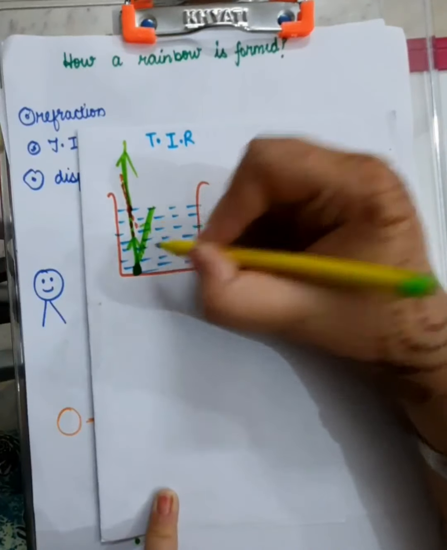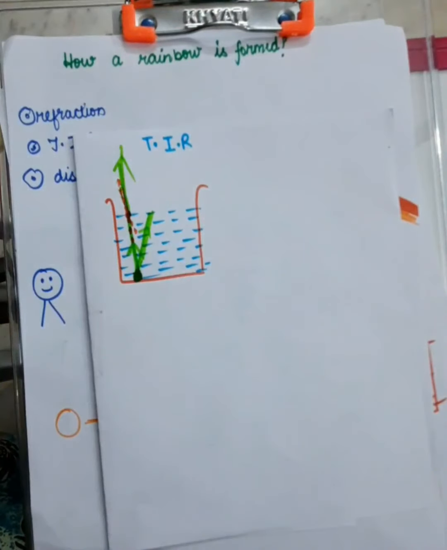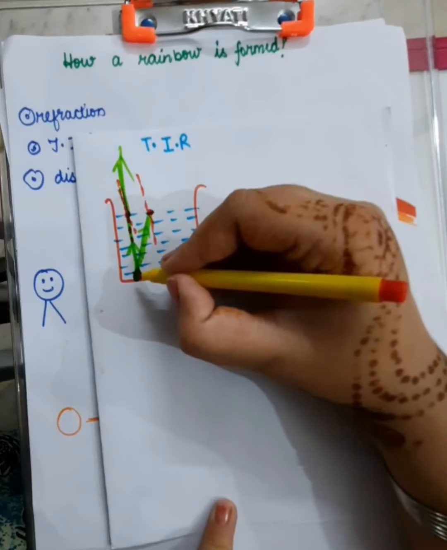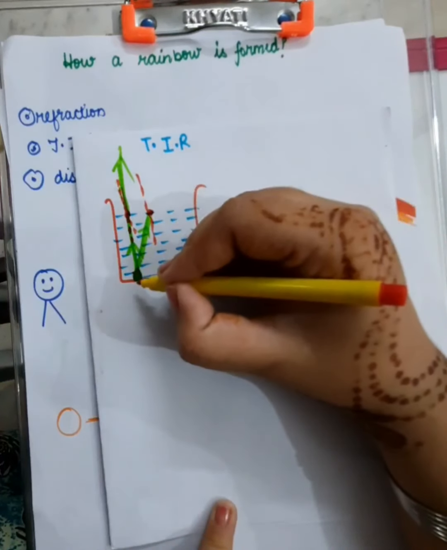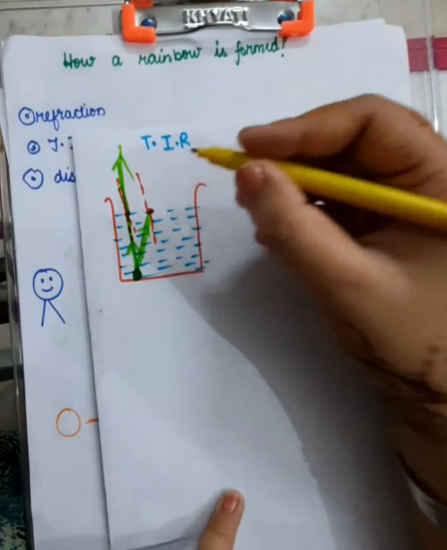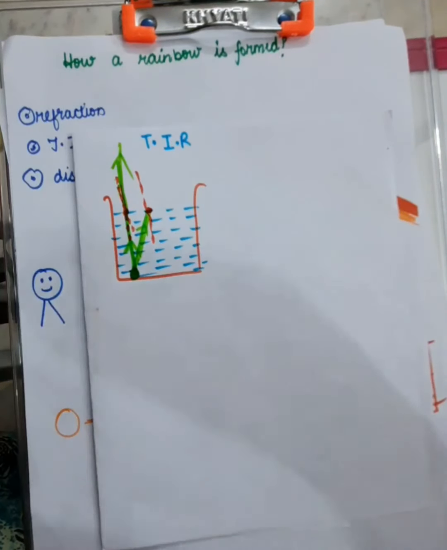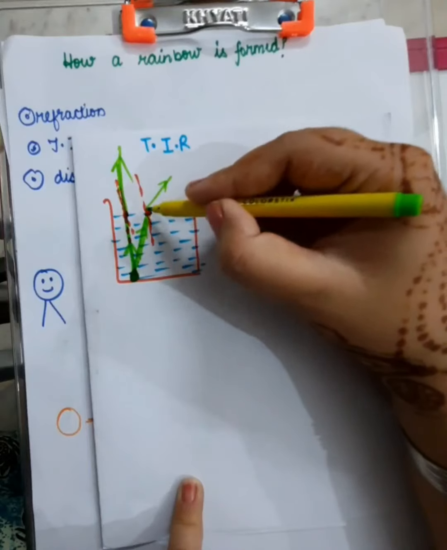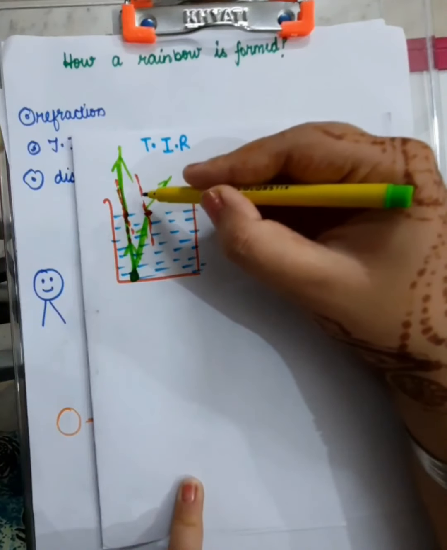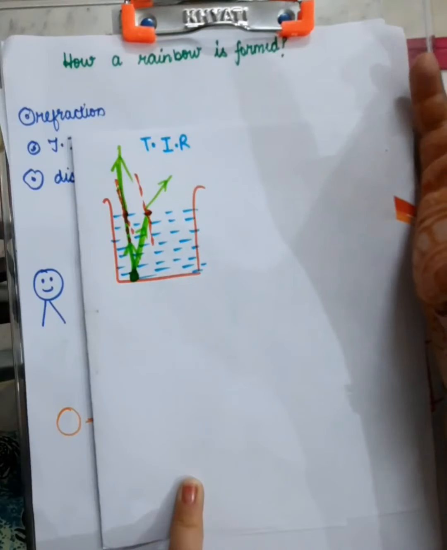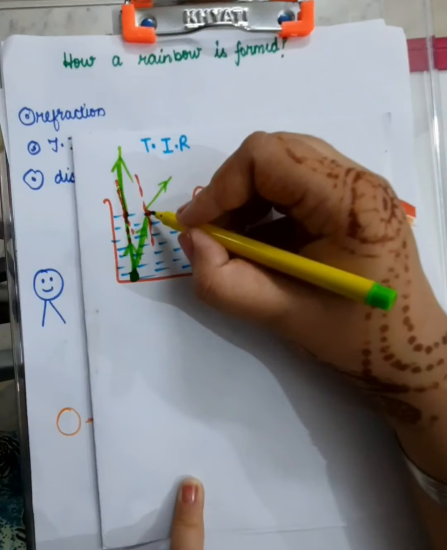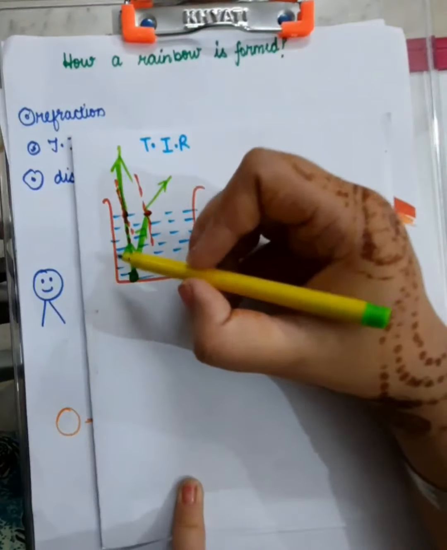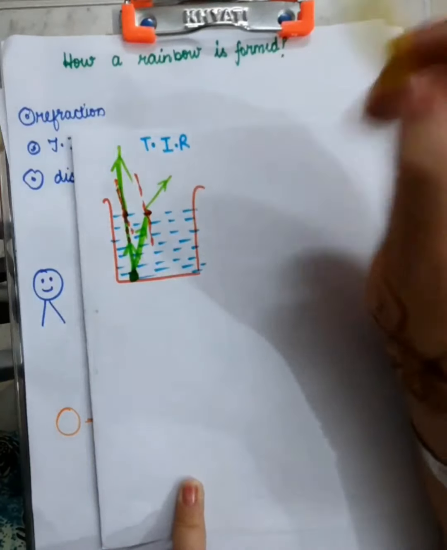And see, there are many light rays that are being scattered. If this is the second light ray which goes like this and it is incident over this point, then this is the normal. Then you know that it is coming from denser to rarer medium, from water to air. So it will bend away from the normal, right? So it will somehow bend like this. So what can you see? That as the angle of incidence is increasing, angle of refraction is also increasing. You can see that more the angle of incidence, more the ray is bending away from the normal when it is a case of light ray going from denser medium to rarer medium.